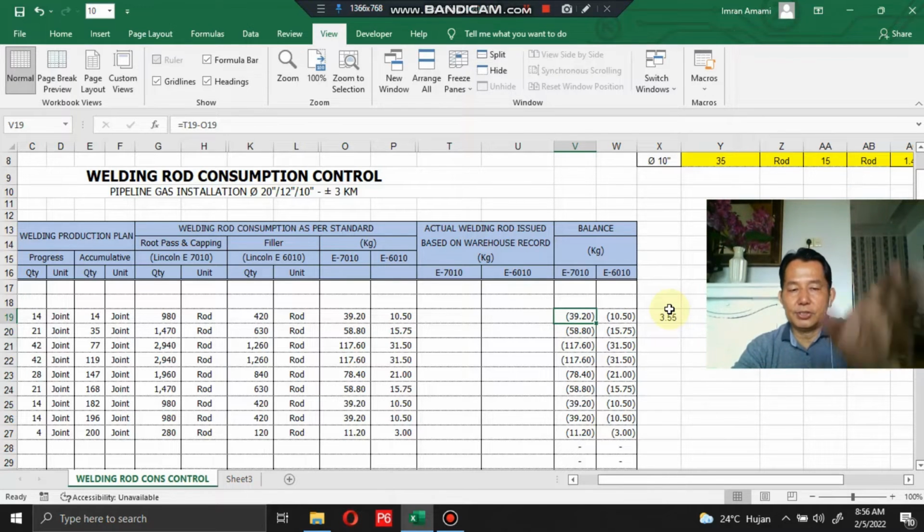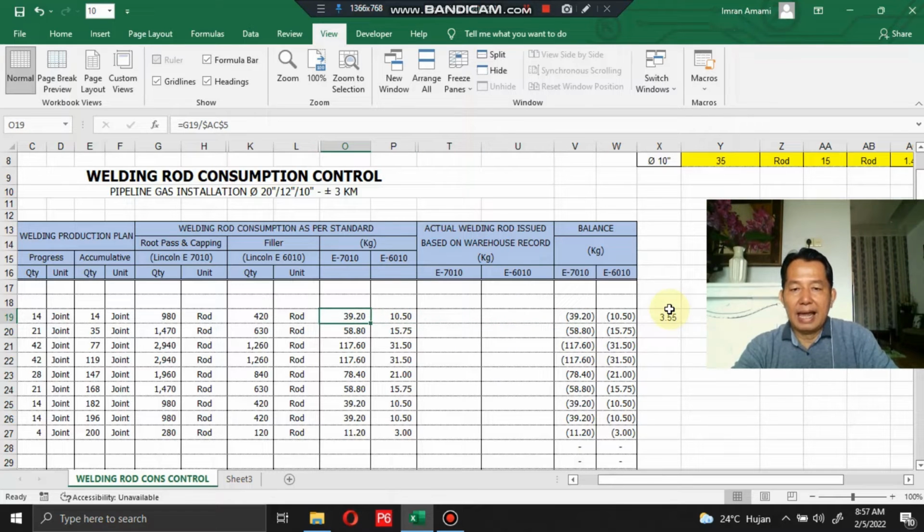So this section or these columns are to see if there is any variance between the actual welding rod issued based on the warehouse record and the welding rod consumption as per standard.